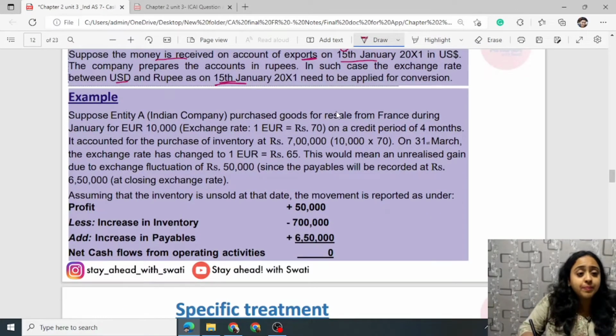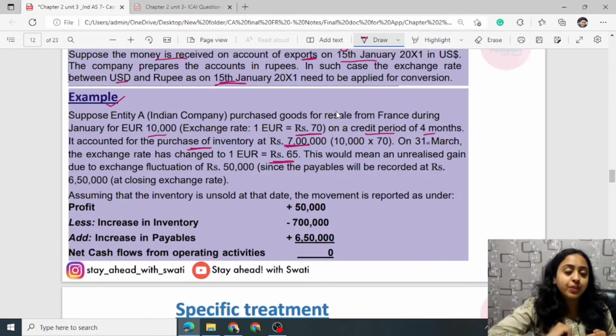Next, another example. Suppose entity A, Indian company, purchased goods for resale from France during January for euro 10,000. Exchange rate 1 euro equals to rupees 70 on a credit period of 4 months. It accounted for the purchase of inventory of rupees 7 lakh. On 31st March, the exchange rate was changed to 1 euro equals to rupees 65. It has purchased inventory. Now this means you have to make an outflow. Such payment when transacted was 7 lakh rupees.